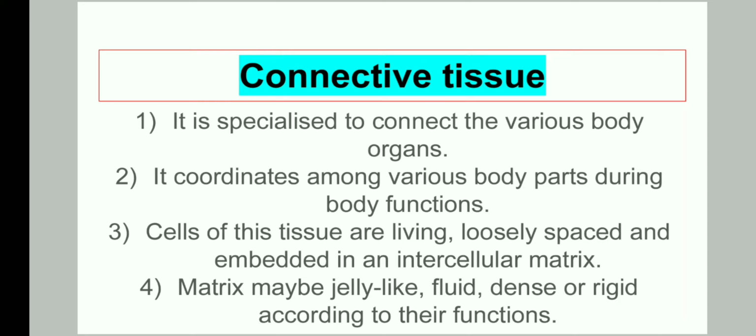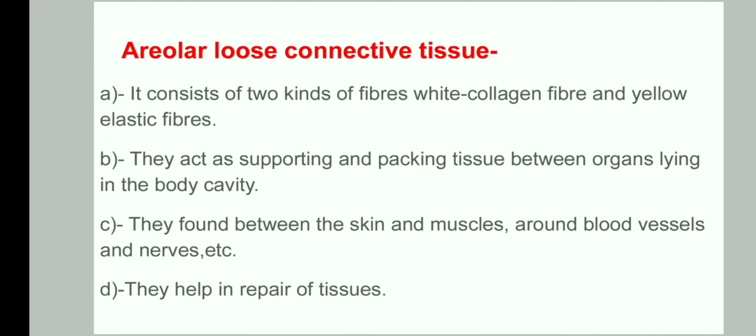And the cells of this tissue are living, loosely spaced and embedded in an intercellular matrix. Intercellular matrix means that material which is filled between the cells as these cells are loosely spaced. Then the matrix may be jelly-like, fluid as in blood we can say, rigid or dense according to the functions.